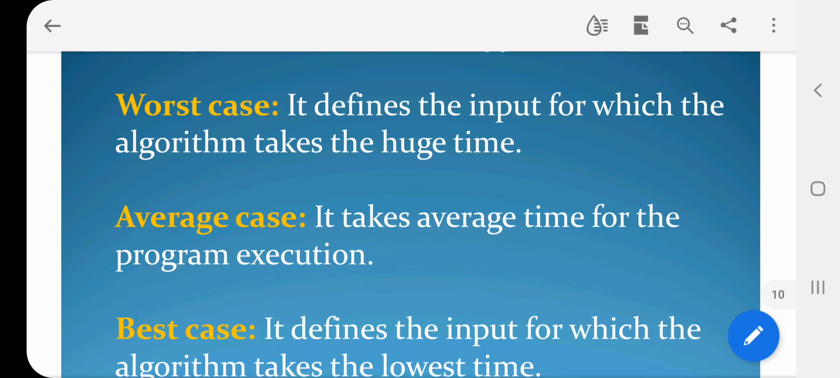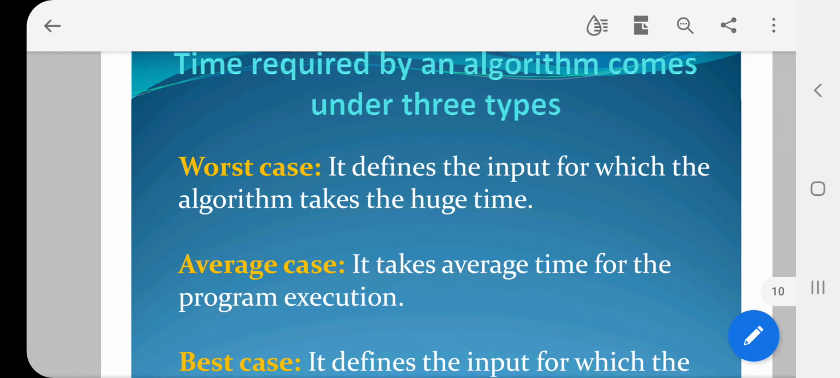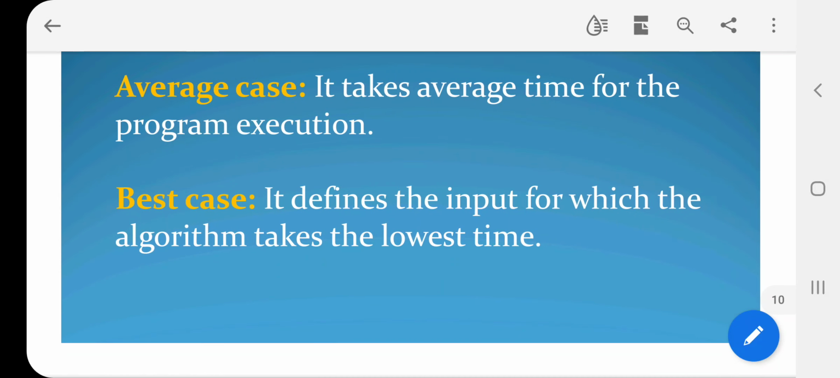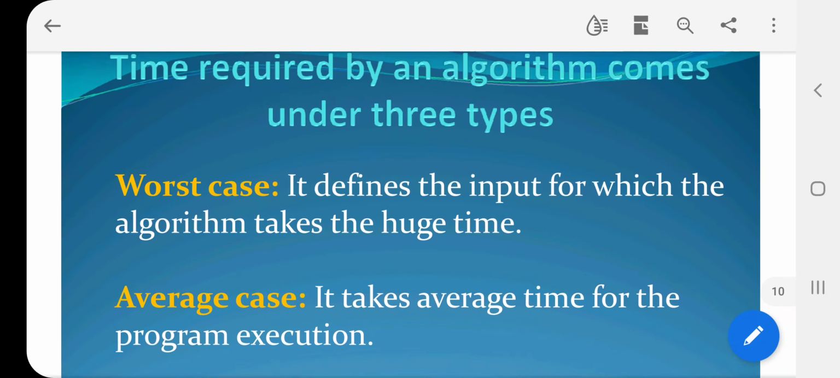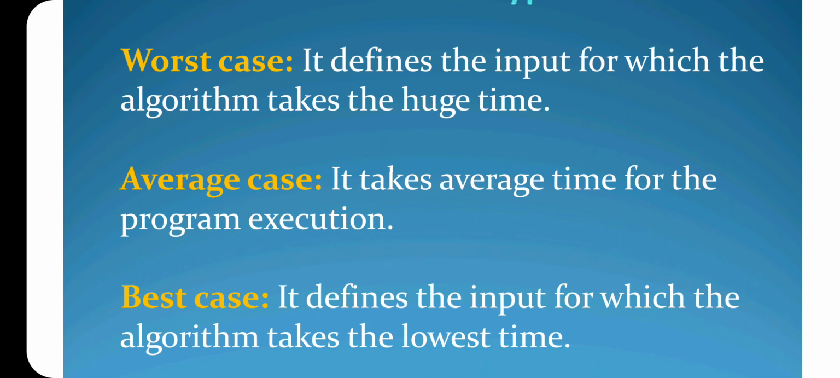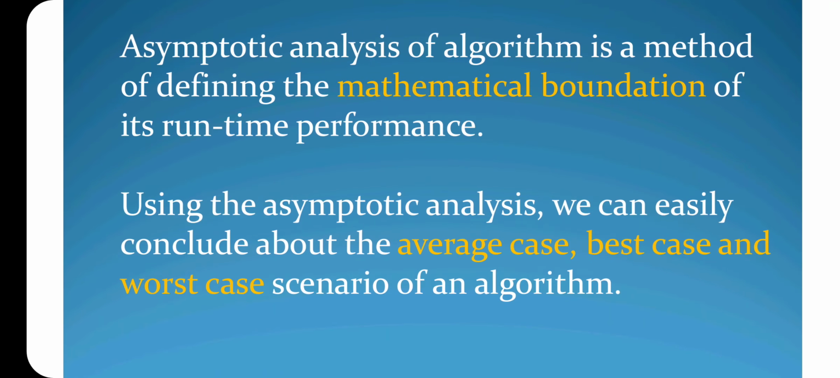Average case takes the average time for program execution. Best case defines the input for which the algorithm takes the lowest time. So these are the three cases, worst case, average case, and best case, based on the input. These are the things we planned to discuss in today's class, and we will discuss worst case, average case, best case, and asymptotic analysis in future classes.